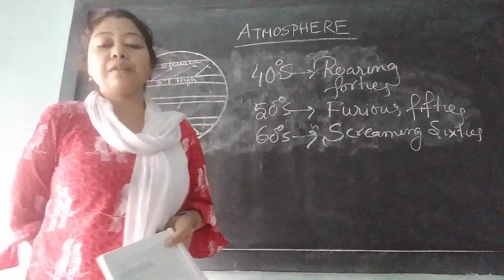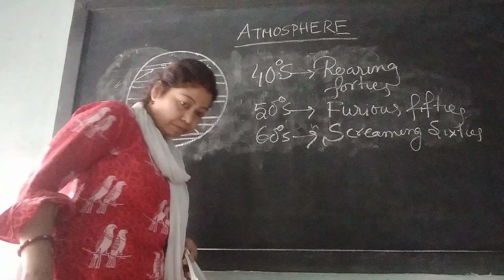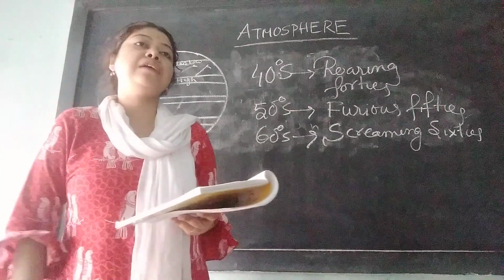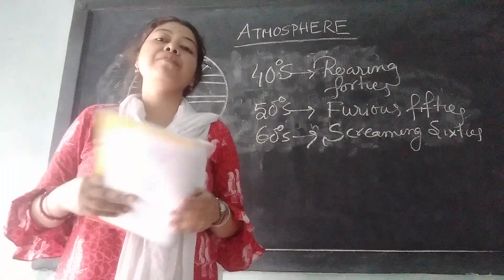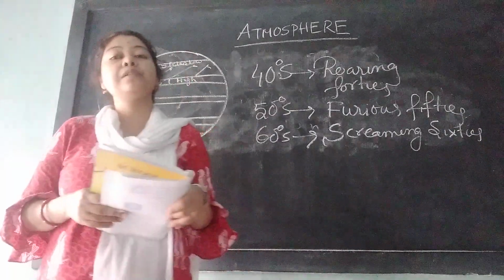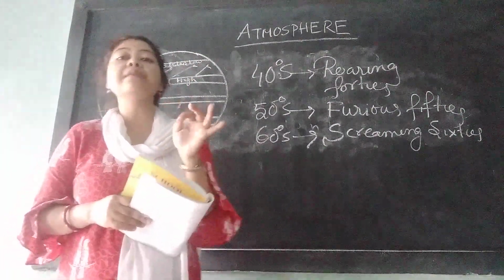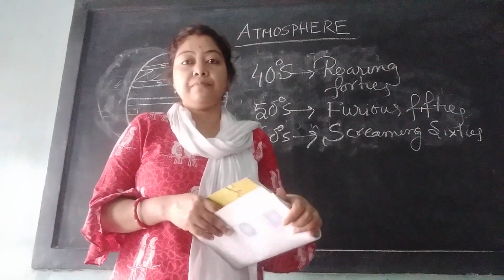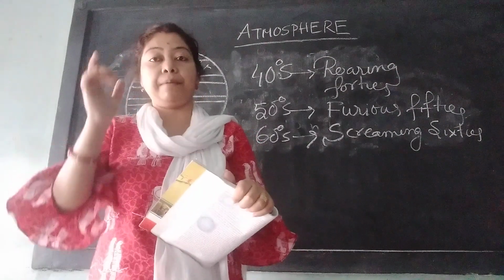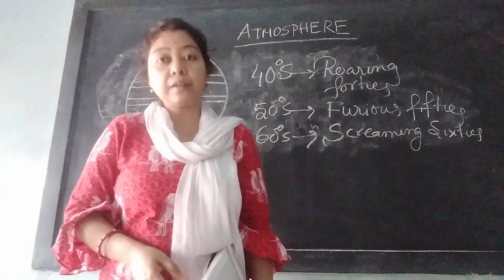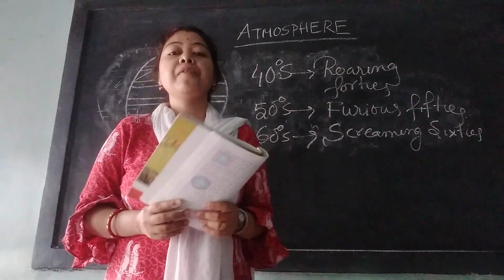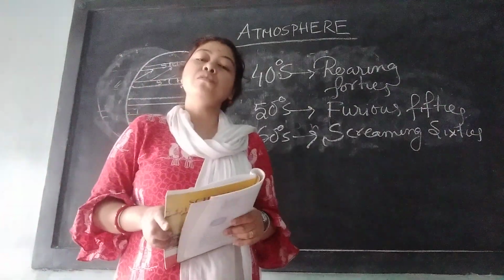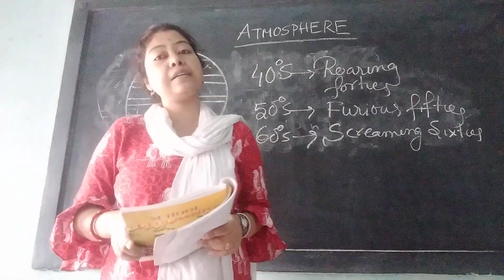Next we are moving to the periodic winds. Periodic winds are those winds that blow in a particular period, that is, at a particular time of the month, or a particular time of the day, or a particular time of the year. Examples of periodic winds are the monsoon wind, the land breeze and the sea breeze. These are the three types of periodic winds.